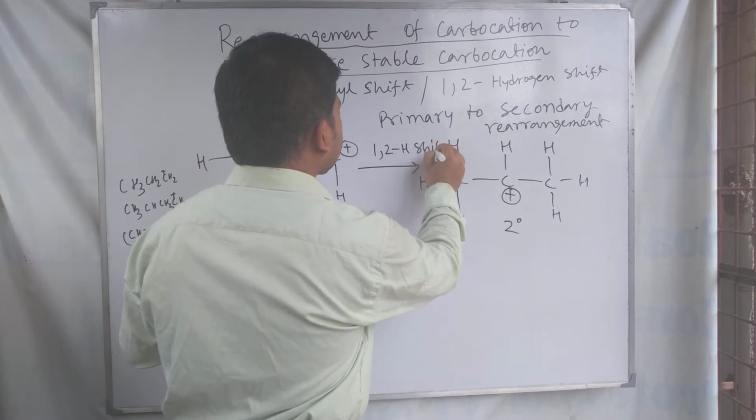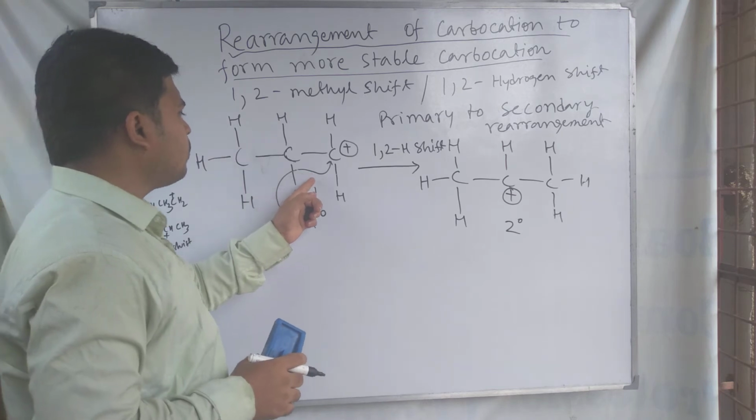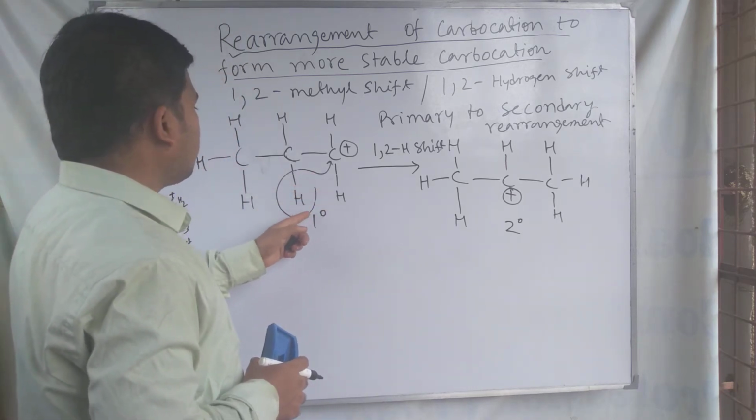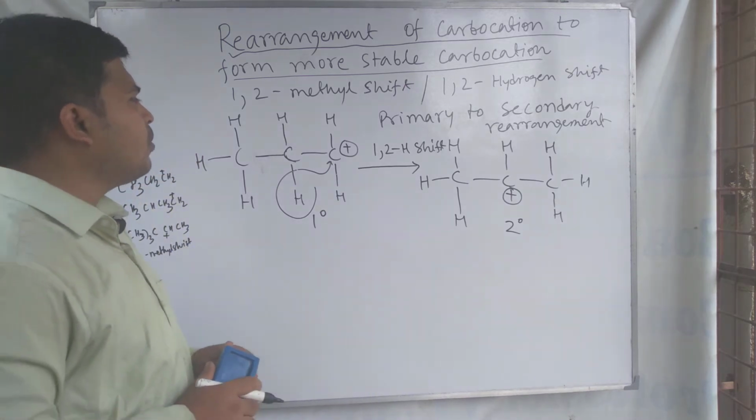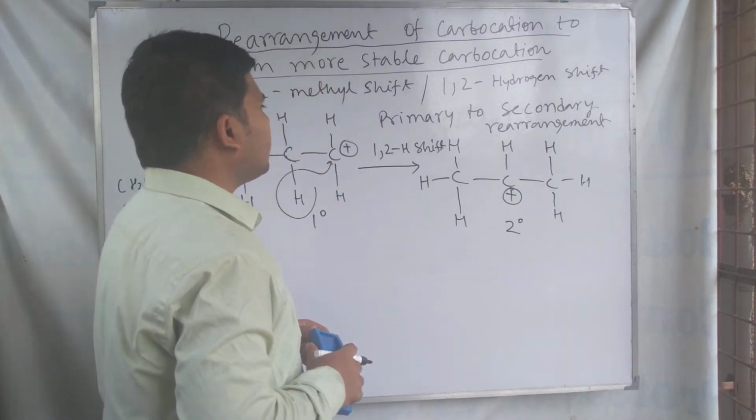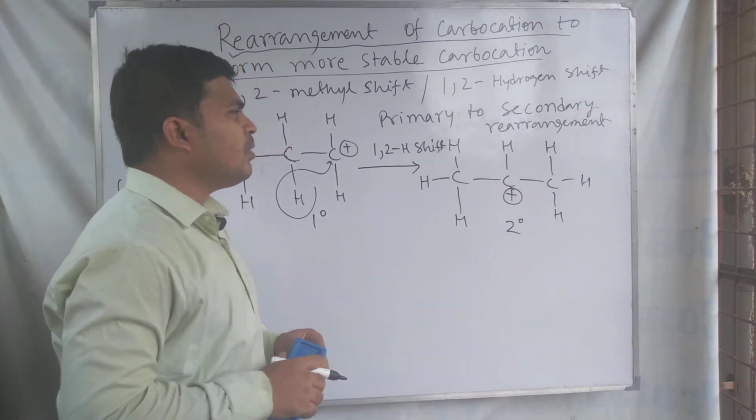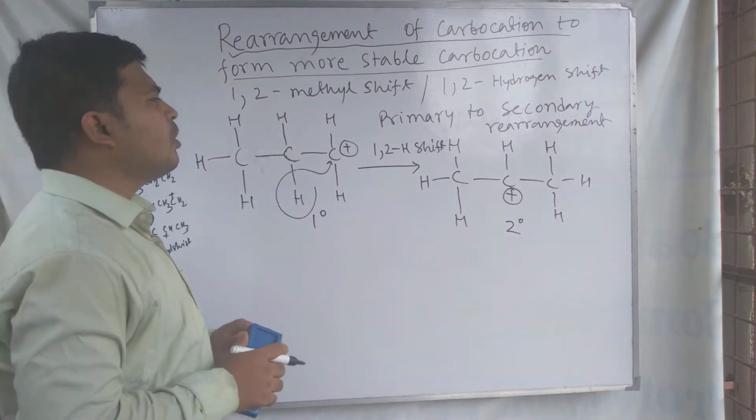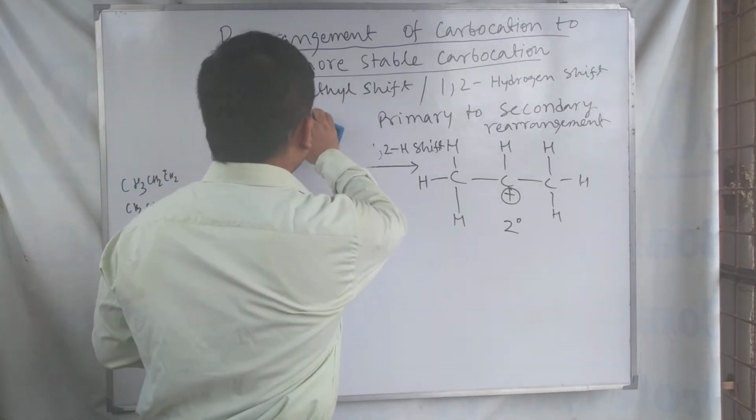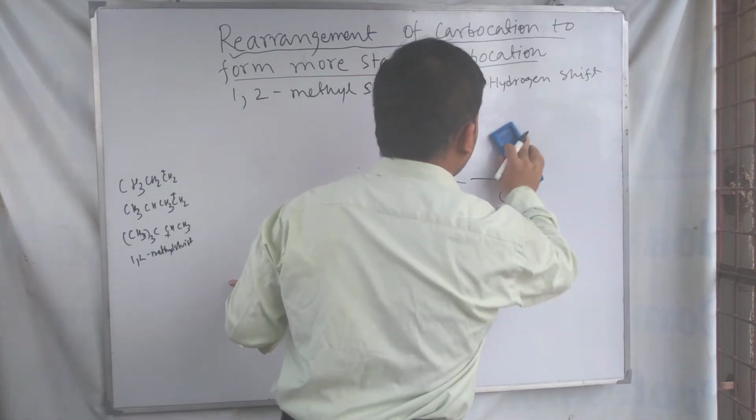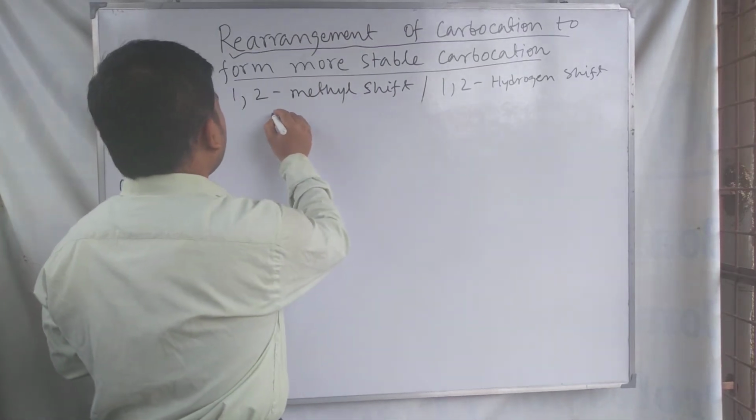And this is 1,2-hydrogen shift. This is also called 1,2-hydrogen shift because from the 2 number carbon, the hydrogen is shifted to the 1 number carbon. So 1,2-hydrogen shift is occurring here. So this is an example of 1,2-hydrogen shift, and primary to secondary rearrangement of carbocation. Next we would see the rearrangement of secondary carbocation to tertiary carbocation.